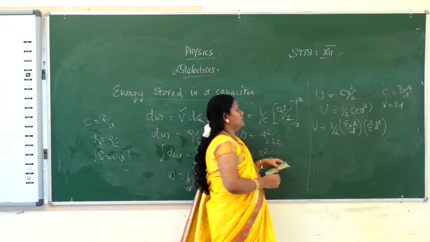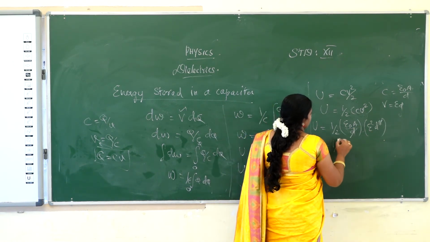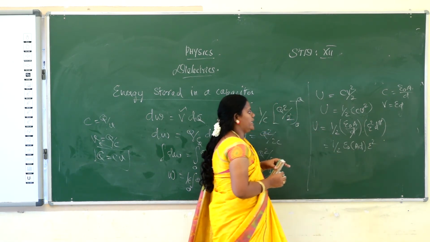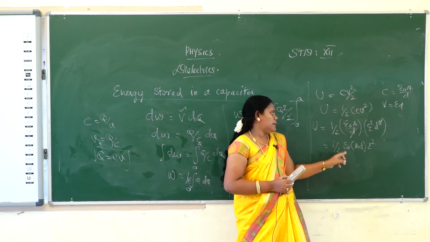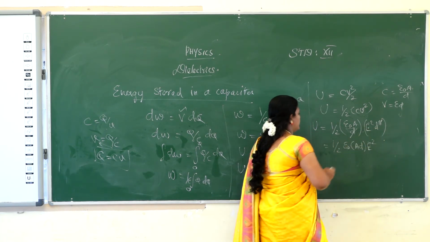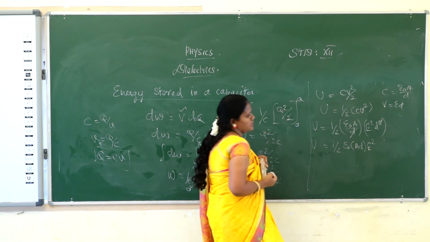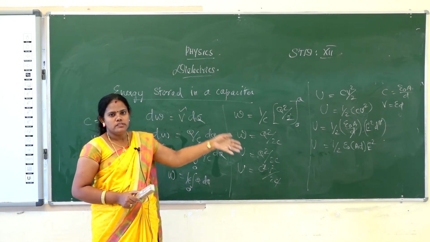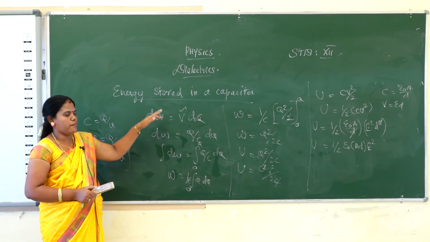Clear? Then D cancels with D. Then the balance is half epsilon naught, A into D into E square. So U is equal to half into epsilon naught A D into E square. That is the electrostatic potential energy that will be stored in the capacitor.